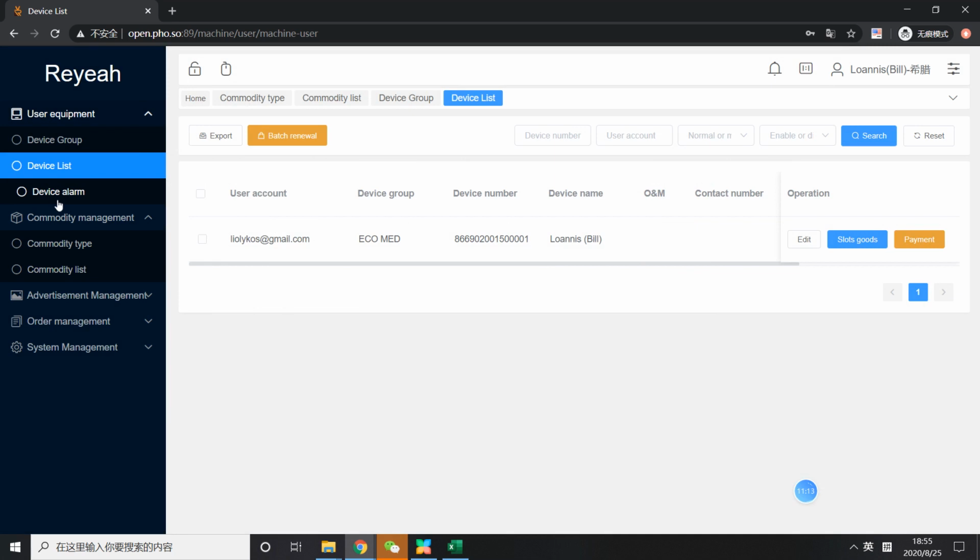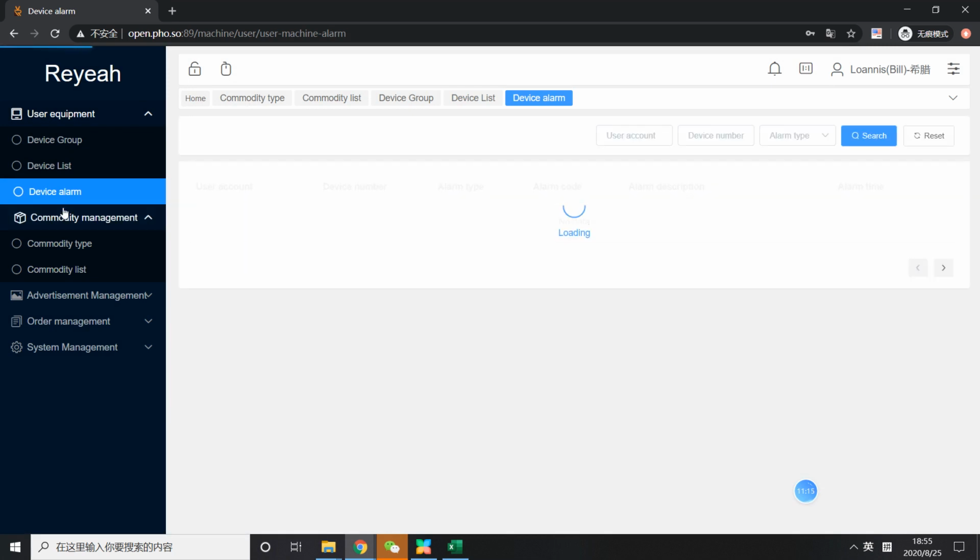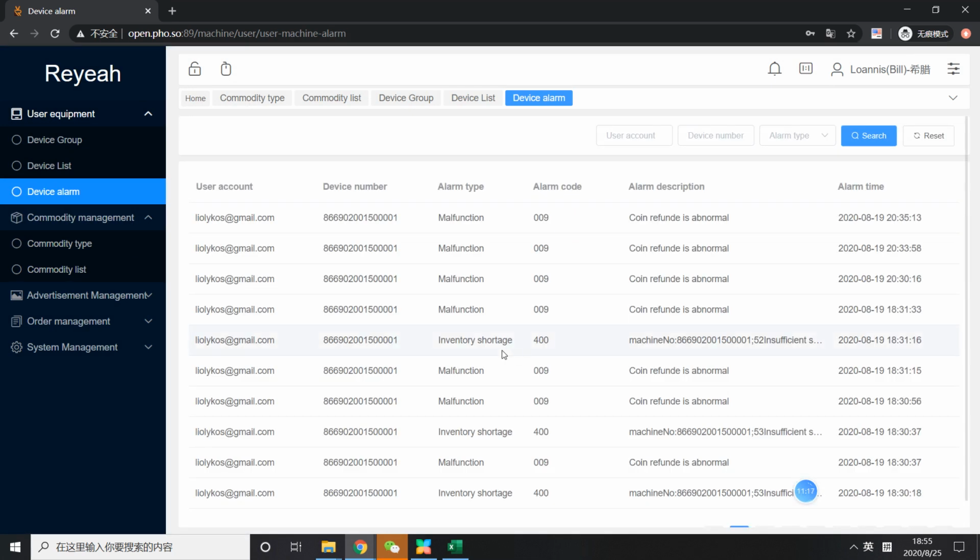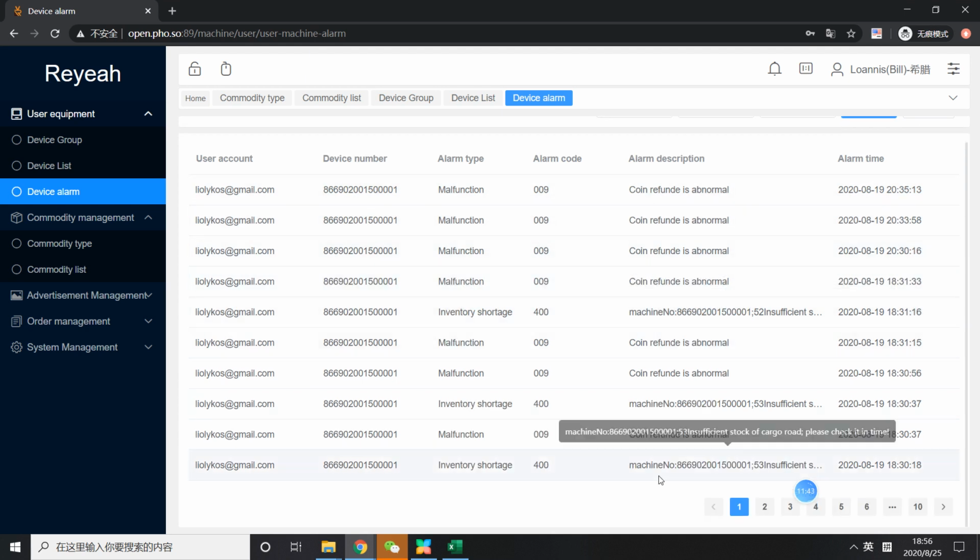And here, the device alarm we were talking about, tells exactly which product, which machine. It has the machine number, which machine has a malfunction, exactly what problem, and what time. As you can see, all the details.